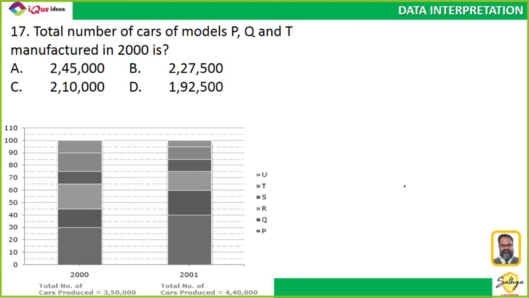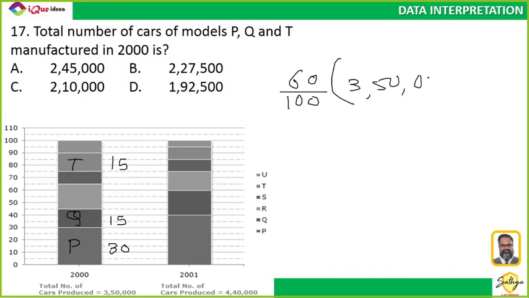So in 2000, this is P, this is Q and this one is T. P is 30%, Q is 15% and T is also 15%. That means 30 plus 15 plus 15, totally 60% of 3,50,000.